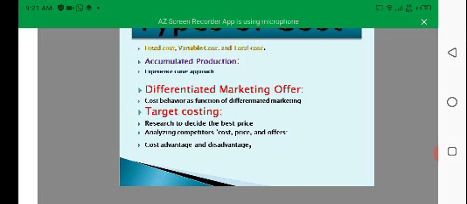Then there are differentiated marketing offers. Differentiated marketing offers are the strategy when a company creates campaigns that appeal to at least two market segments or target groups. For example, a store promotes a sale and it appeals to people in at least two cities or two locations, or a company can market a product that appeals to women in at least two age groups. So this is differentiated marketing. So the cost behavior as a function of differentiating the market.